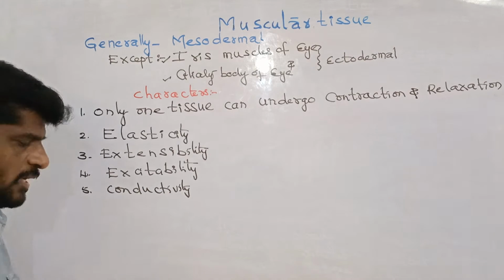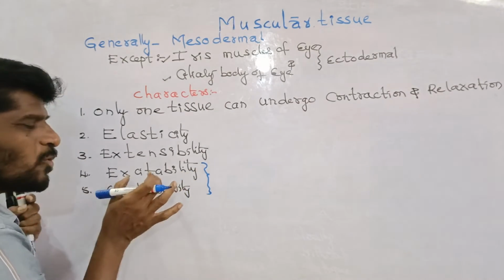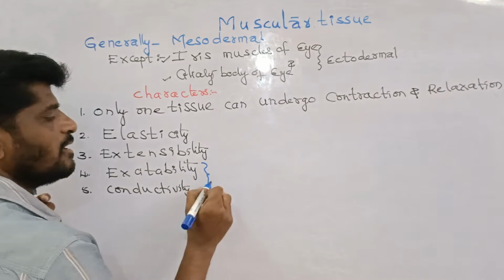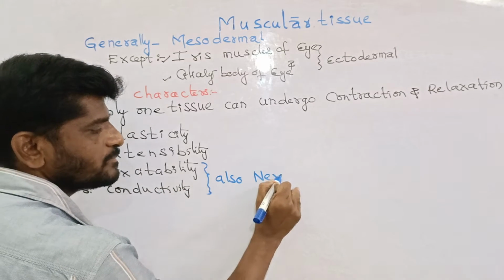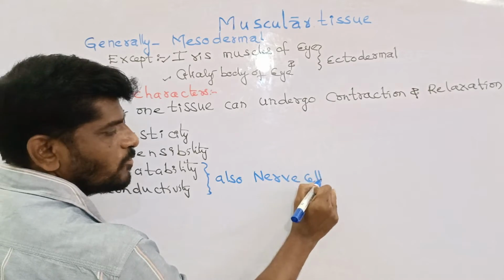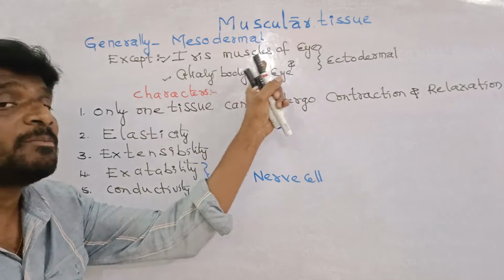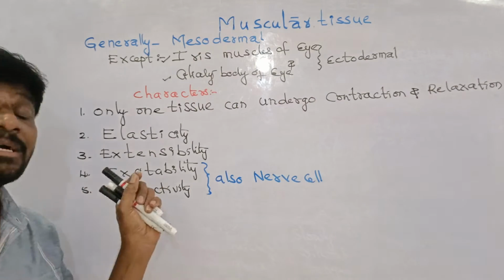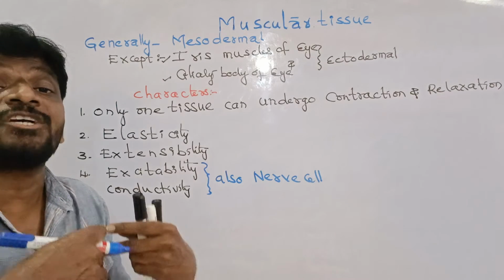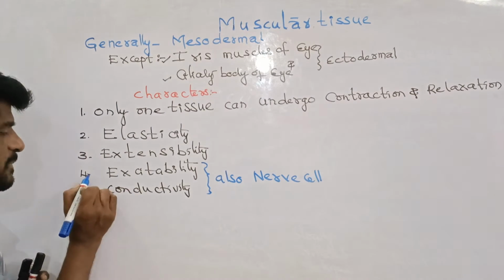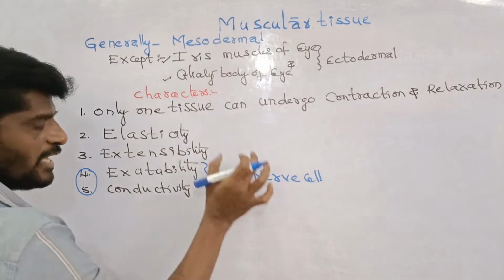Looking at these properties, excitability and conductivity are not only exhibited by the muscle but also shared by the nerve cell or neuron. Both nerve cell and muscle cell are electrically excitable, and they can conduct impulses from place to place. That is why they can conduct the action potential, and that is why these two properties are shared by both muscle as well as nerve.